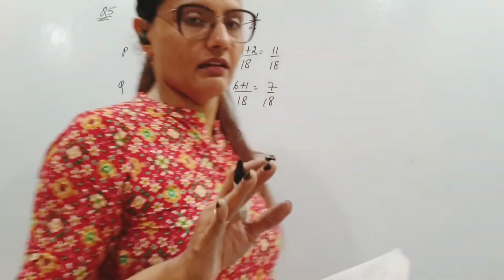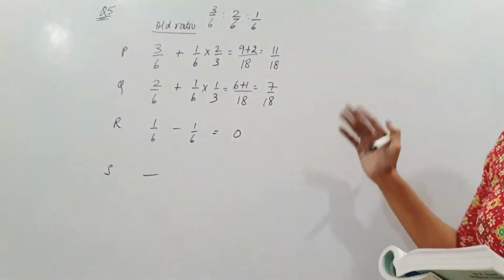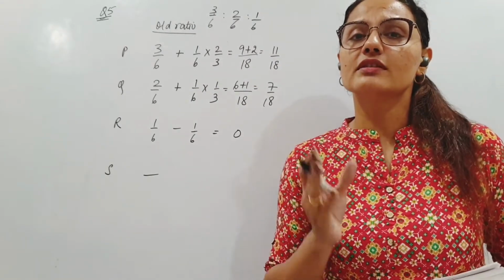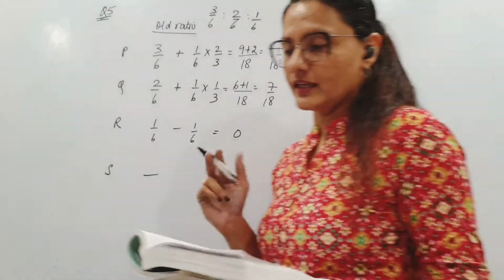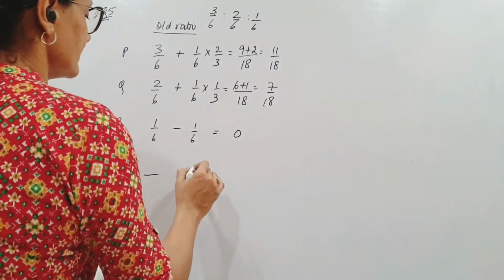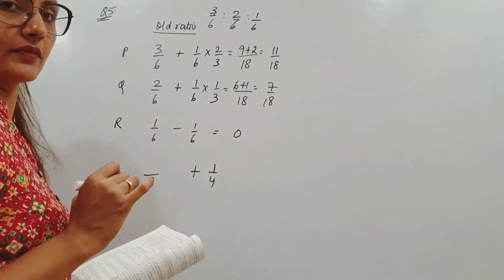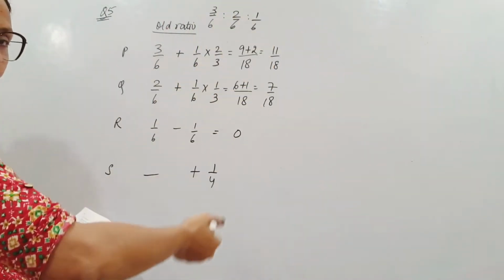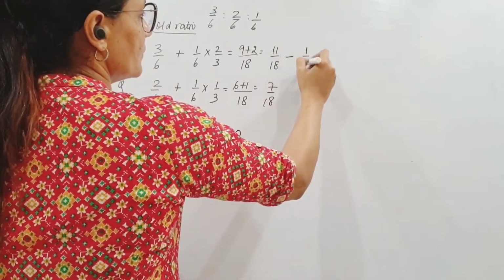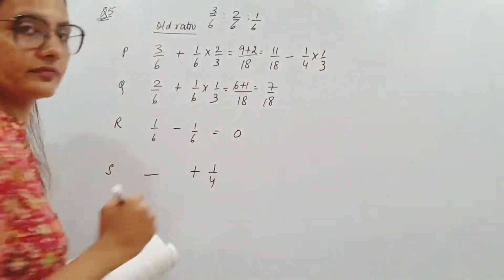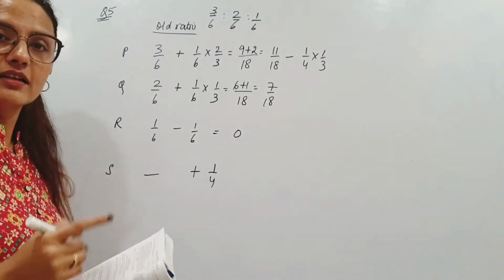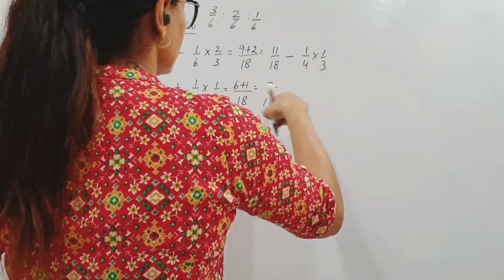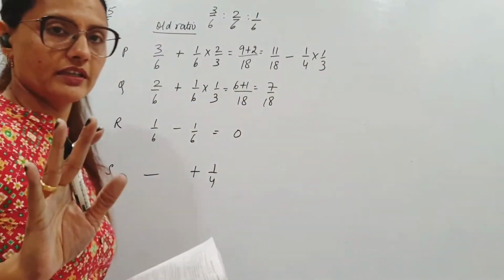So if it was only till here, that R is retiring and P and Q are taking R's share in the ratio of 2:1, this would have been the new ratio, 11:7. But S is joining with 1/4 share. So S is now gaining 1/4. From whom? 1/3 of this is coming from P, so it will be minus for P. From here, 1/3 of 1/4, S's share, is going away. So P's share is decreasing. Right now, out of this 1/3, nothing is going from Q. Q is not giving anything right now.